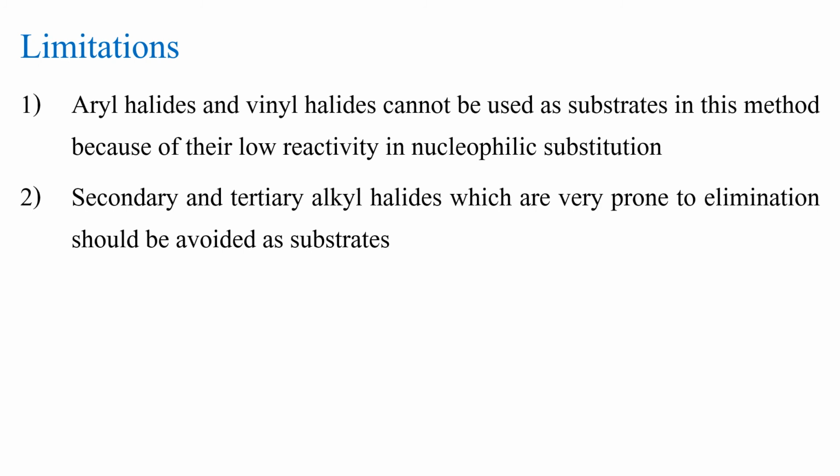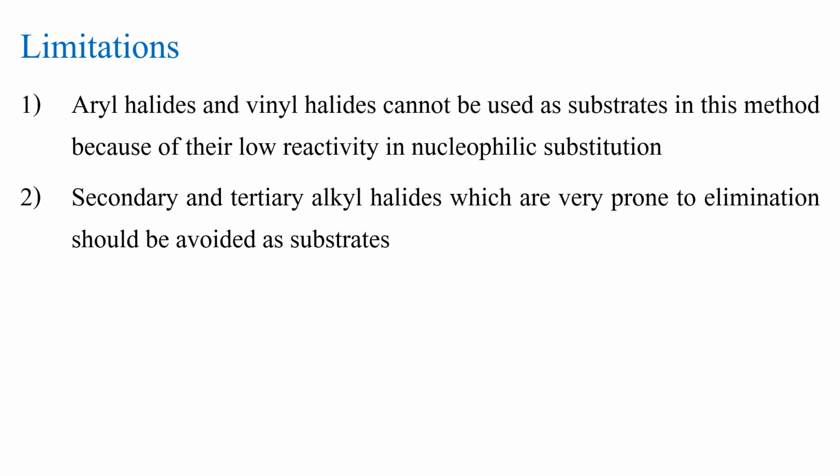And another one is that secondary and tertiary alkyl halides, which are very prone to elimination, should be avoided as substrates. That means in case of Williamson synthesis, a carbocation is formed, and in case of a secondary or tertiary carbocation, there is a tendency for the formation of an alkene by elimination reaction, and therefore ethers are not obtained as the major products.